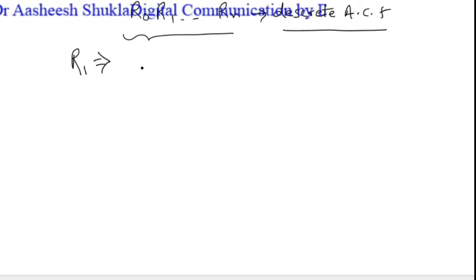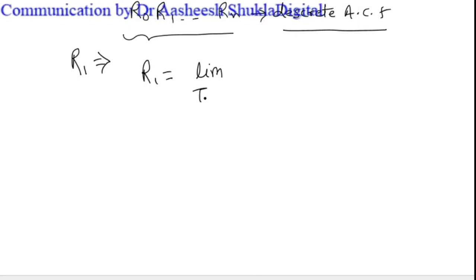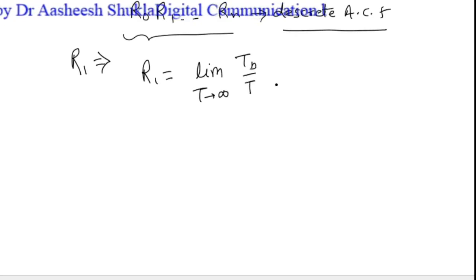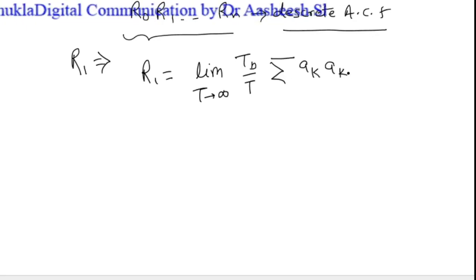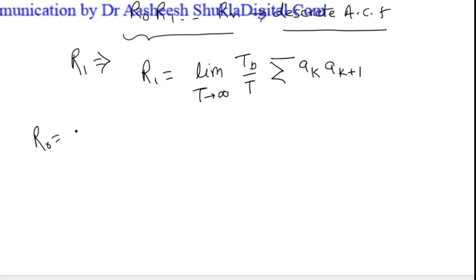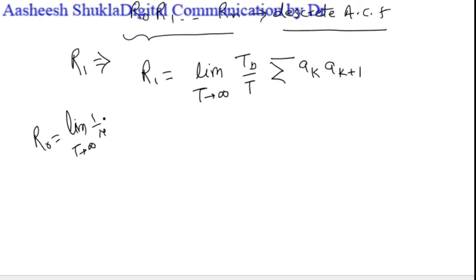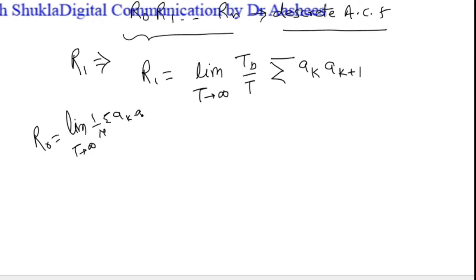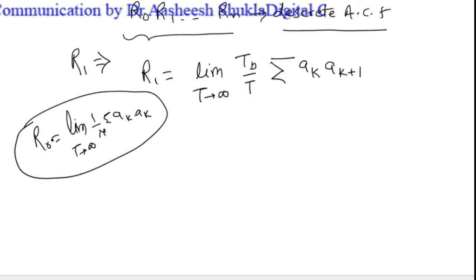So R1 can be defined as limit T tending towards infinity, Tb upon T, that is 1 upon n, summation of AK and AK plus 1. In the case of R naught, the formula was limit T tending towards infinity 1 upon n, summation of AK into AK. We can write it like this, so it is easier to understand the meaning of R naught.